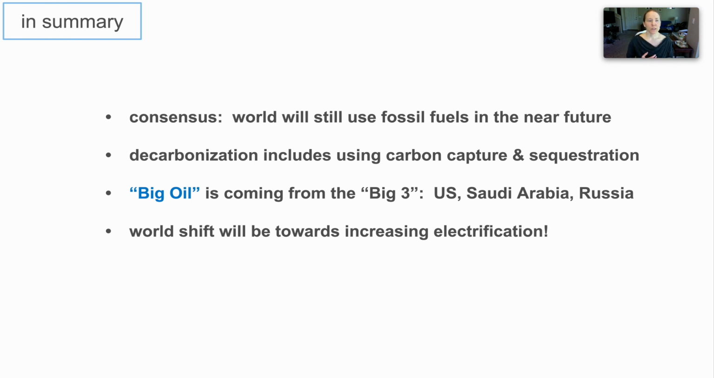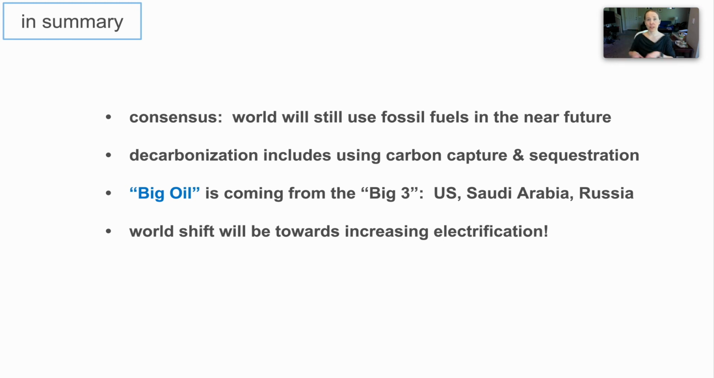Just a quick summary: the consensus from experts, and even the cleanest view of our energy transition, is that the world will still use fossil fuels in the near future. Coal will dampen down, oil will reach a peak faster, and then natural gas will take a little longer. Decarbonization means we can meet climate goals and still use fossil fuels if we have ways of capturing and sequestering carbon. Big oil is now coming from the big three, the United States, Saudi Arabia, and Russia, which means there's less dependence on places like Iraq, Iran, and Kuwait, those places that we often think about.